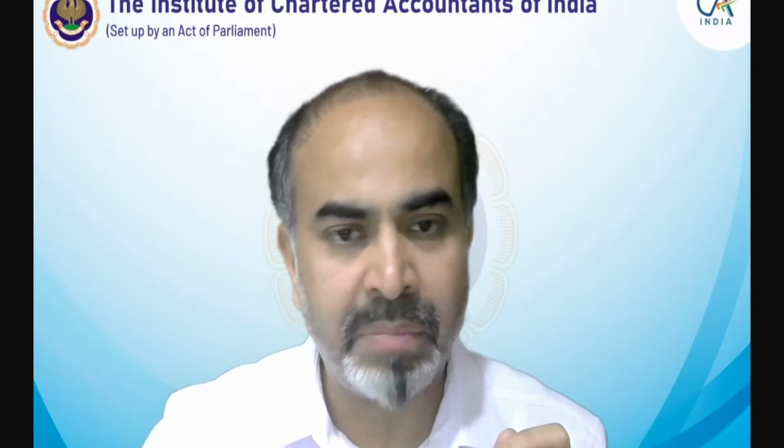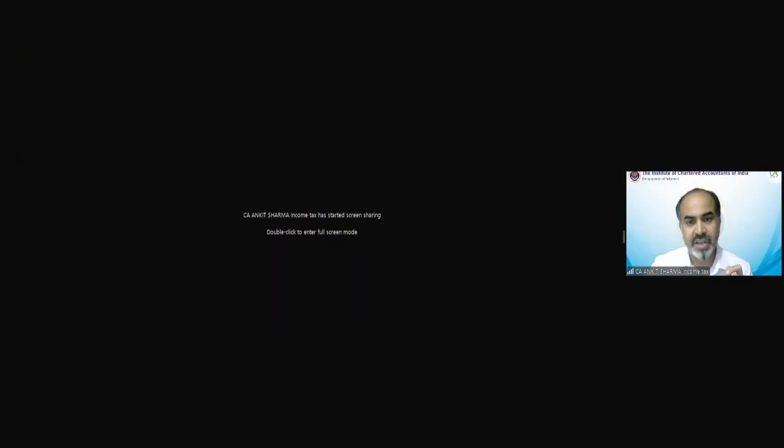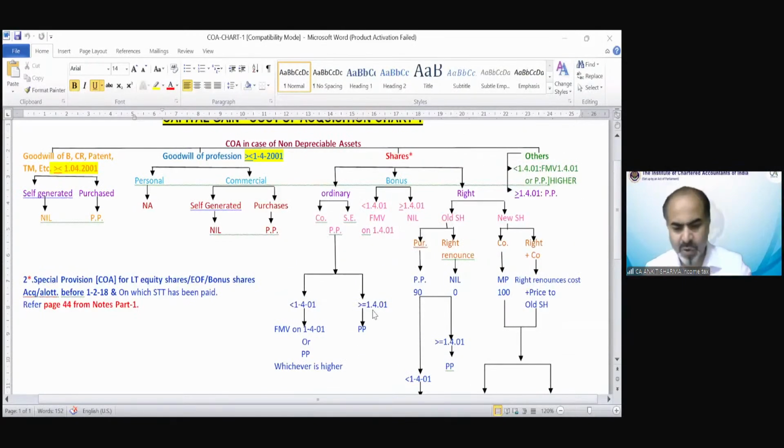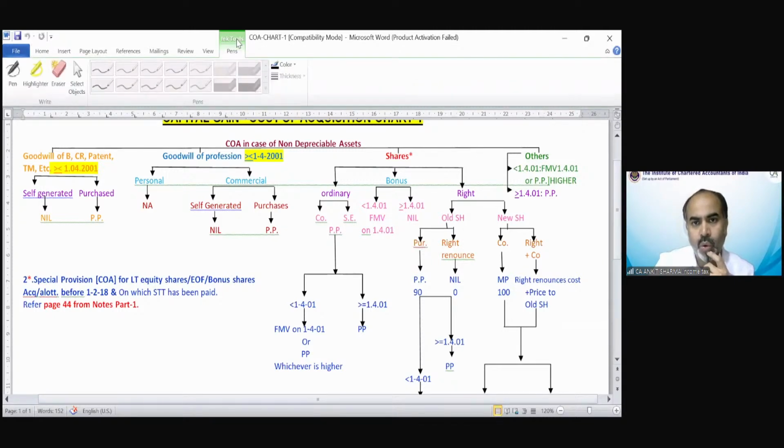So we need to complete this chart presentation of the cost of acquisition provision from the diagram. We discussed the provision regarding right shares in case of old shareholder and new shareholder both, or did we just discuss the existing shareholder provision?